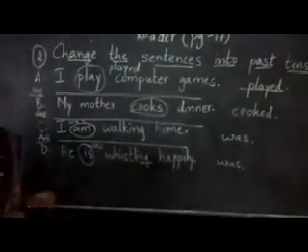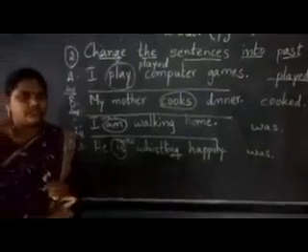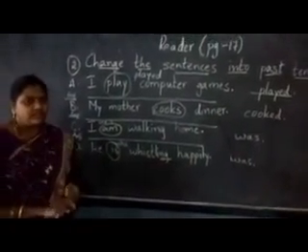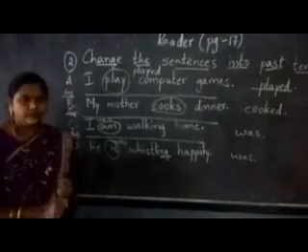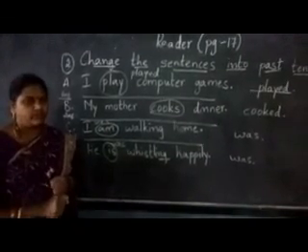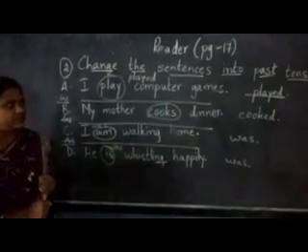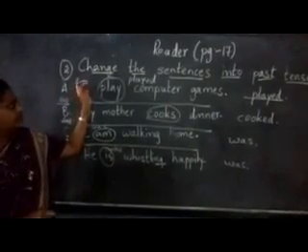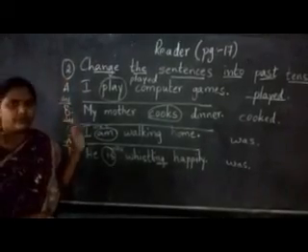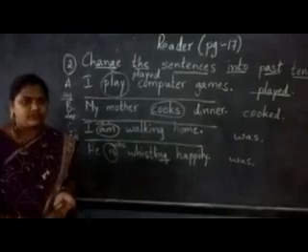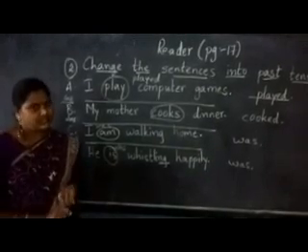Okay, children. Now, what I want you to do is complete your classwork by writing the grammar. Don't forget to write the grammar from the workbook grammar guide, page number 50. After completing that, you are going to write question number 1 and question number 2 from the reader. Leave one line, give proper gap between the words and complete your classwork, children.